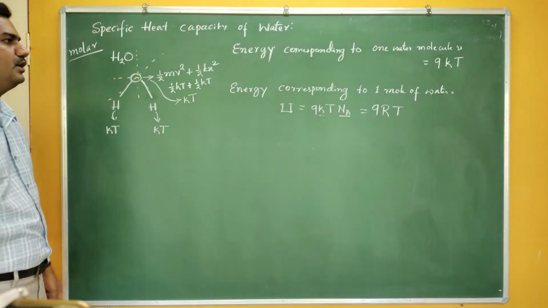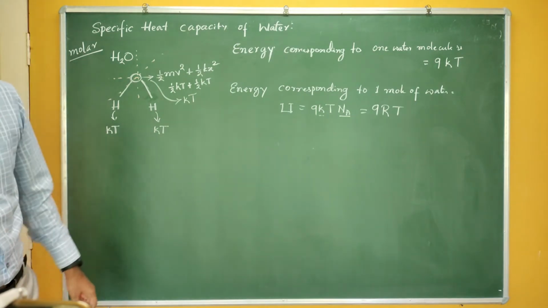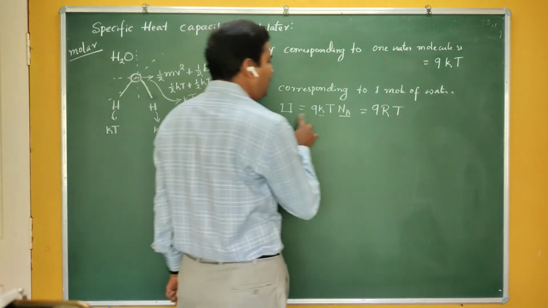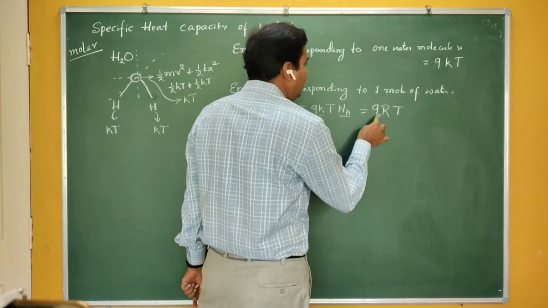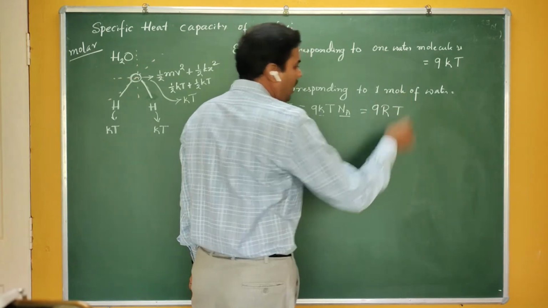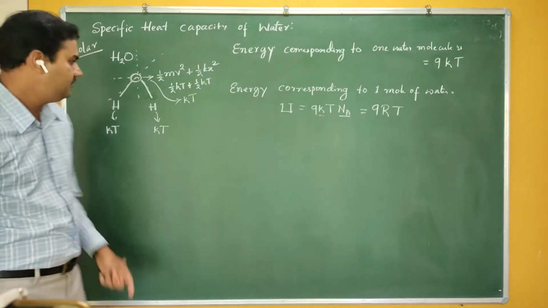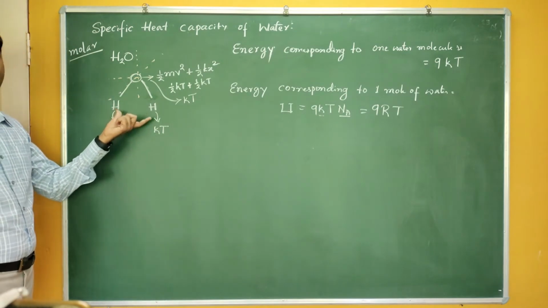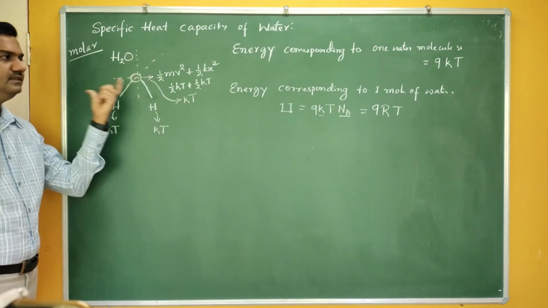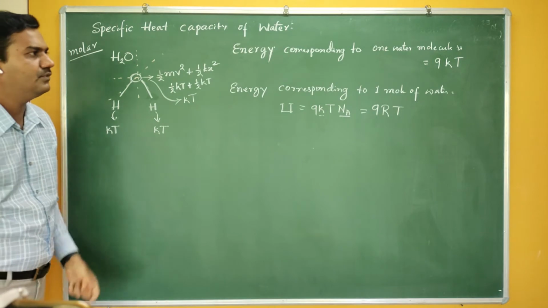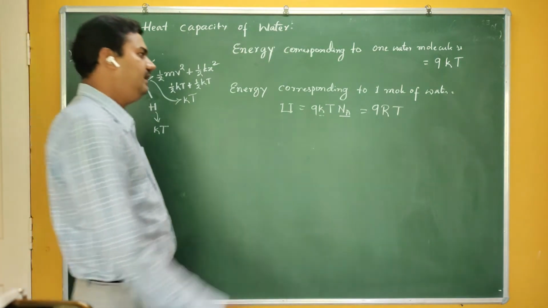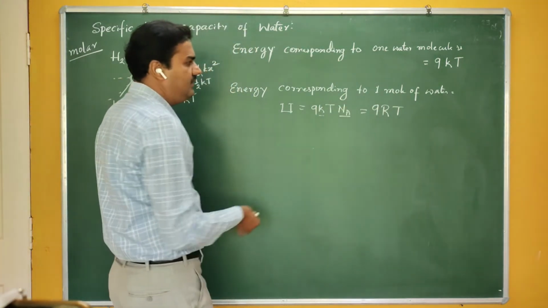Okay, so the energy corresponding to 1 mole of the water is 9RT. For one molecule, you have 3kT per axis, so if there are 3 axes, it is multiplied by 3. Therefore, it becomes 9kT. Then if I take 1 mole, this is 9RT.